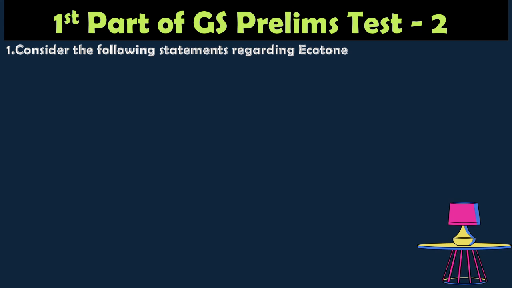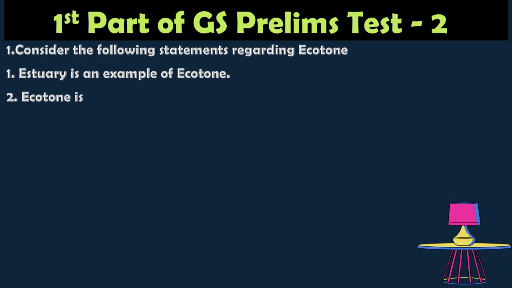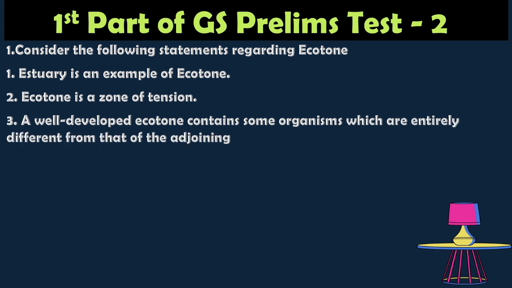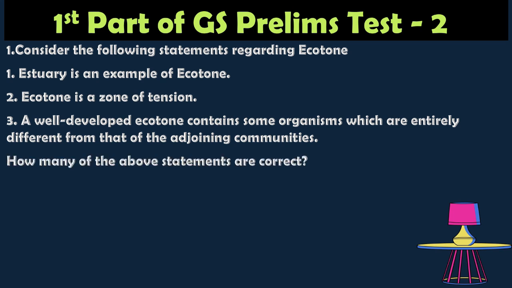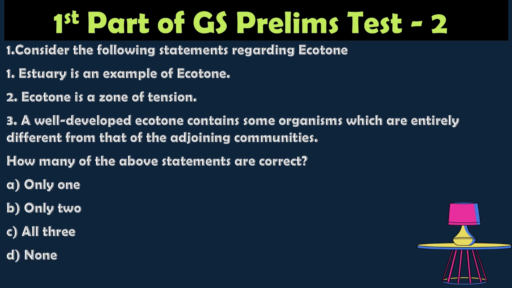Consider the following statements regarding ecotone. Estuary is an example of the ecotone. The second point is, ecotone is a zone of tension. Third one is, a well-developed ecotone contains some organisms which are entirely different from those of the adjoining communities. How many of the above statements are correct? Option A, 1 only; option B, 1 and 2; option C, all the three; option D, none.